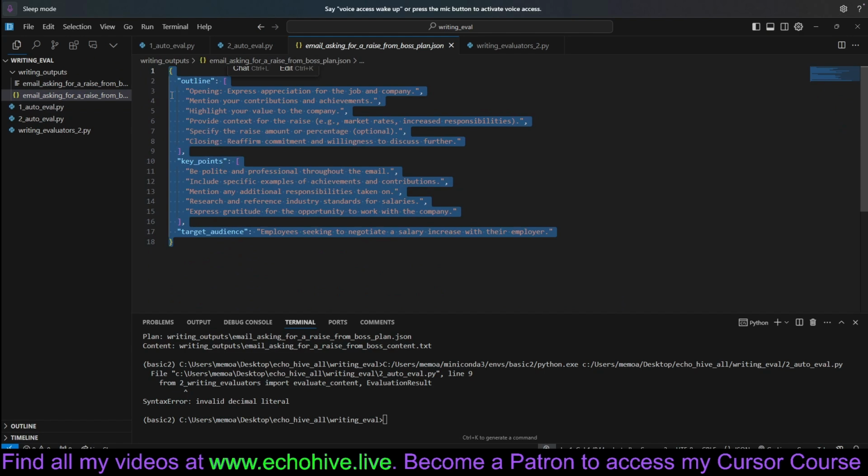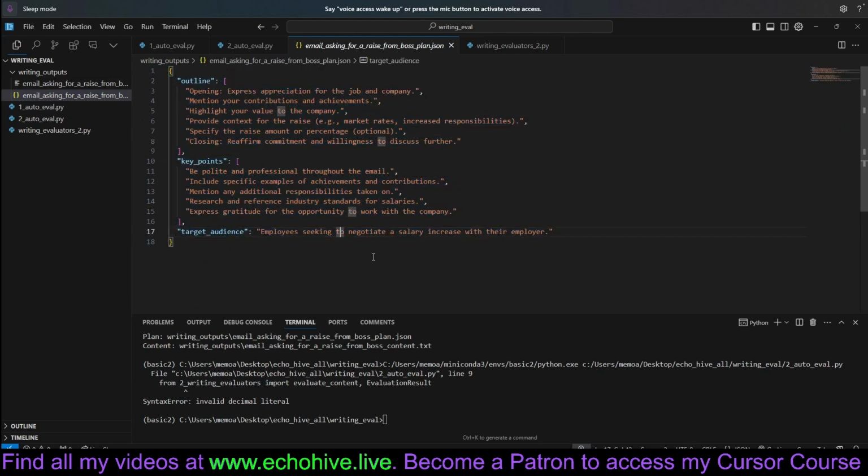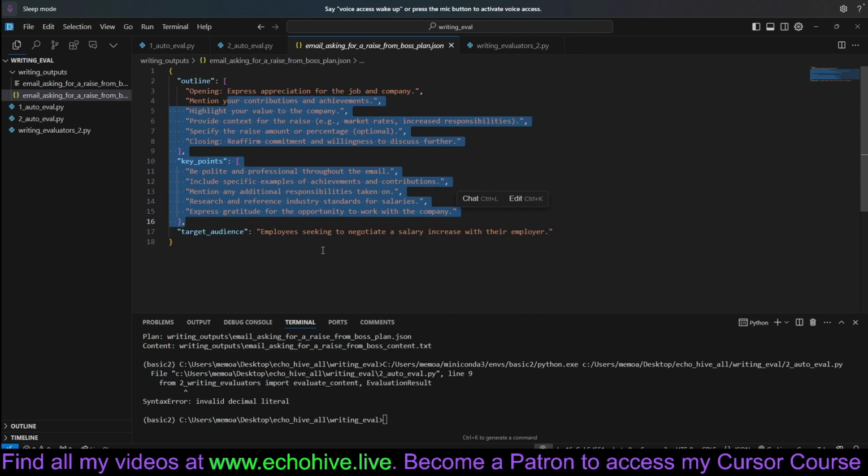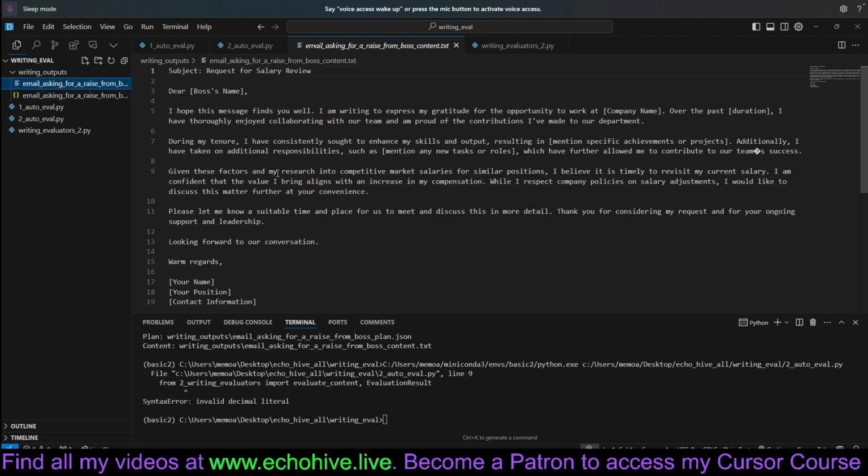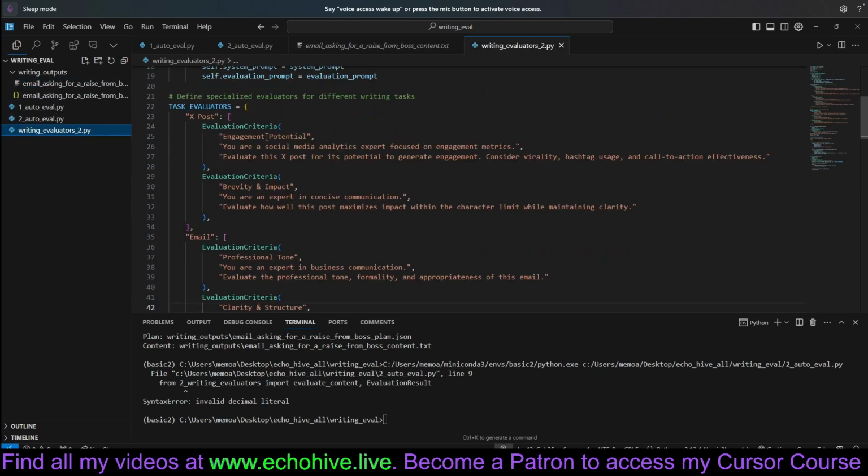And we're actually going to build this from scratch, but this is just to show you the process we'll be taking. And so, the agent will consider many things and write emails, X posts and things like that. And evaluators, multiple evaluators will evaluate it based on different criteria.